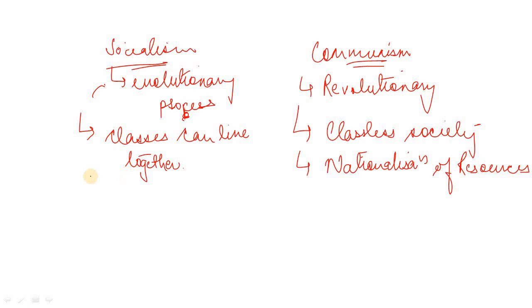Whereas, do you think that socialism believes in the same? No. It believes that proportional wealth should be there, and it also allows state control along with the private sector.